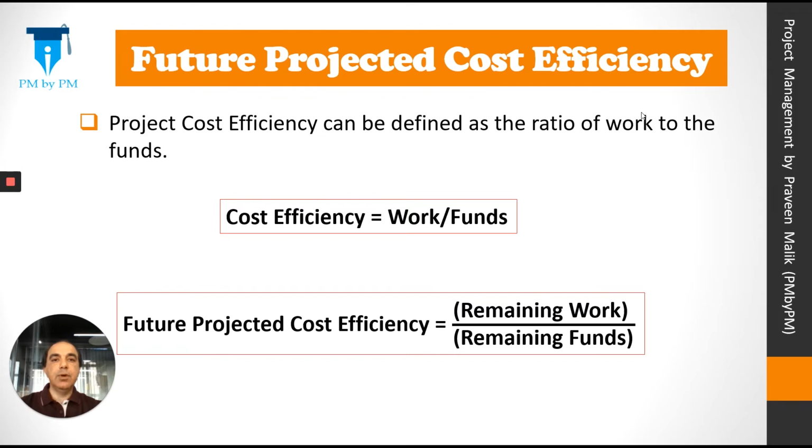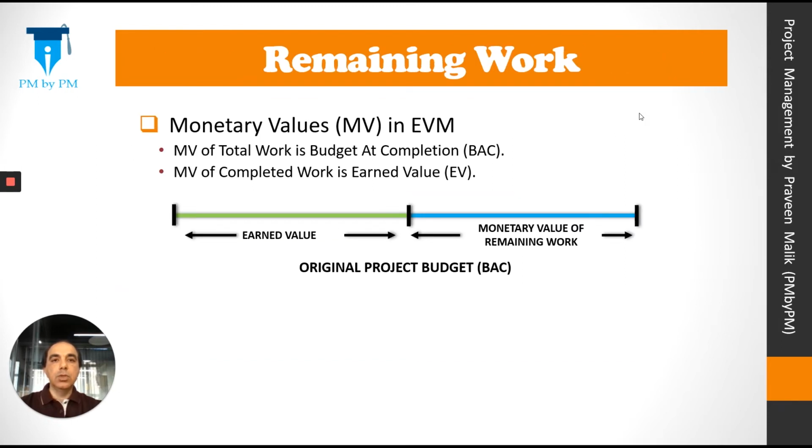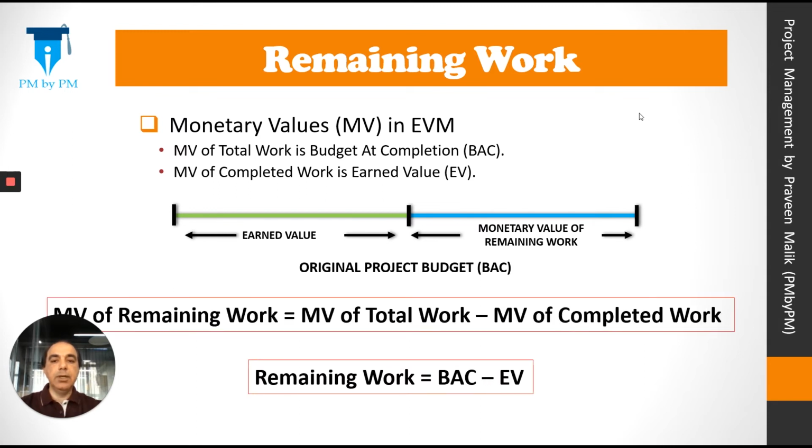Let's determine the formula for remaining work and remaining funds. So remaining work. In EVM, monetary value of total work is budget at completion or BAC. Monetary value of completed work is earned value or EV. So remaining work can be written as BAC minus EV.